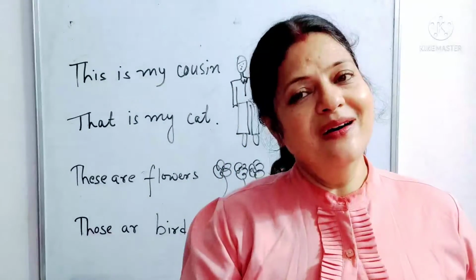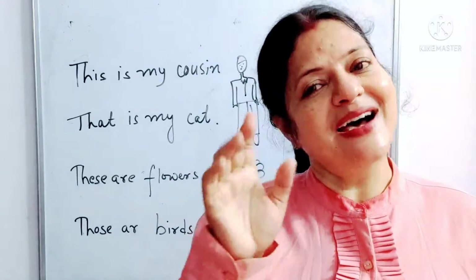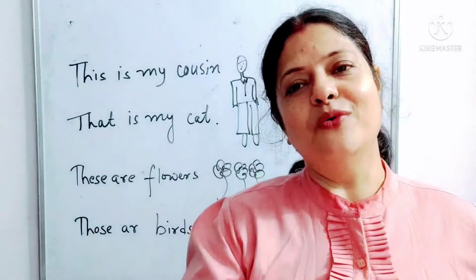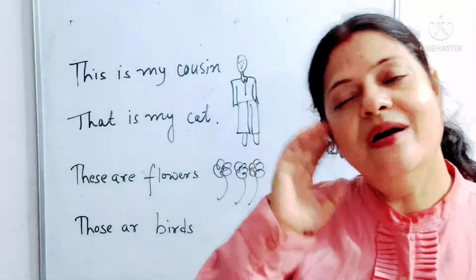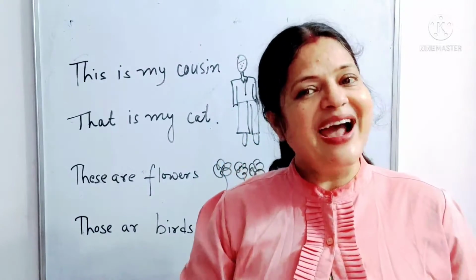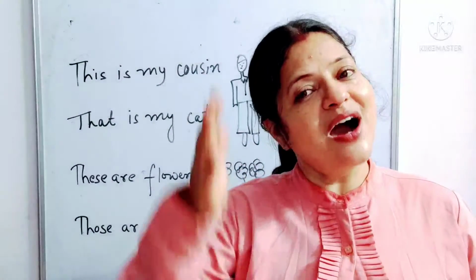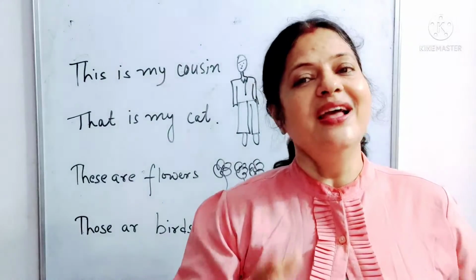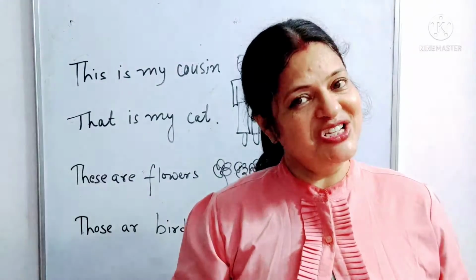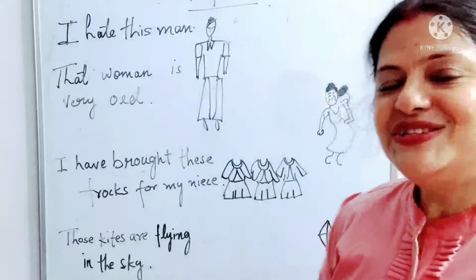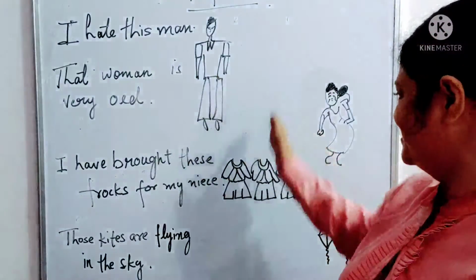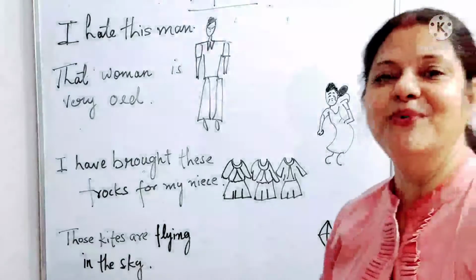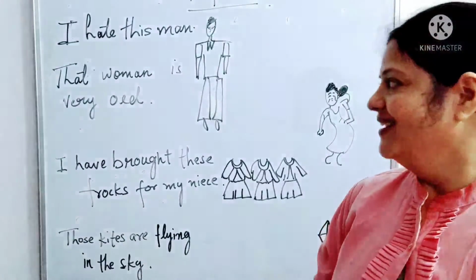Okay, remember the most important thing: these pronouns are not followed by a noun. Now remember, when this, that, these and those are followed by a noun, they are called demonstrative adjectives. So let's start with demonstrative adjectives, and I've drawn some drawings on the board to help you understand.